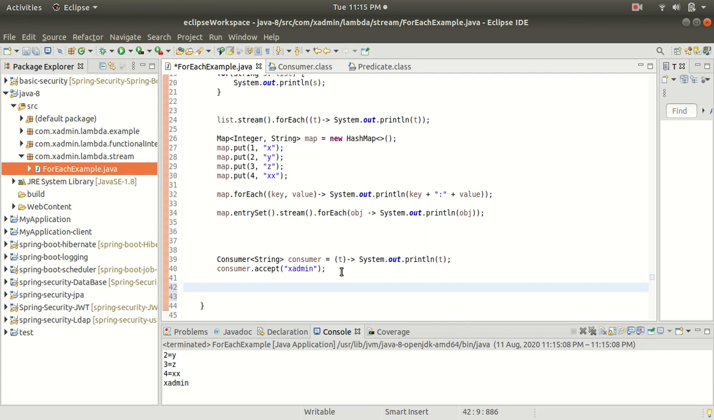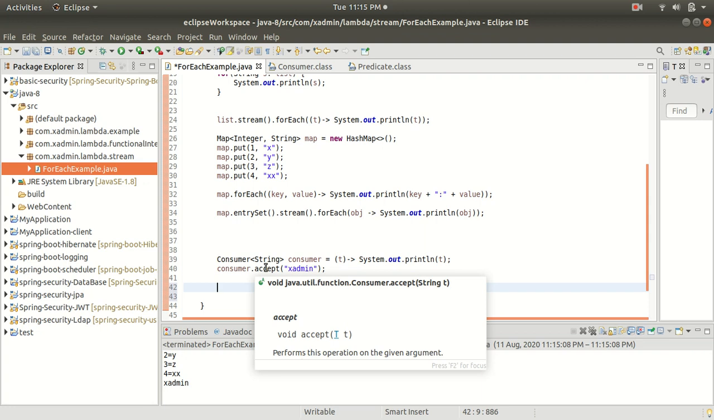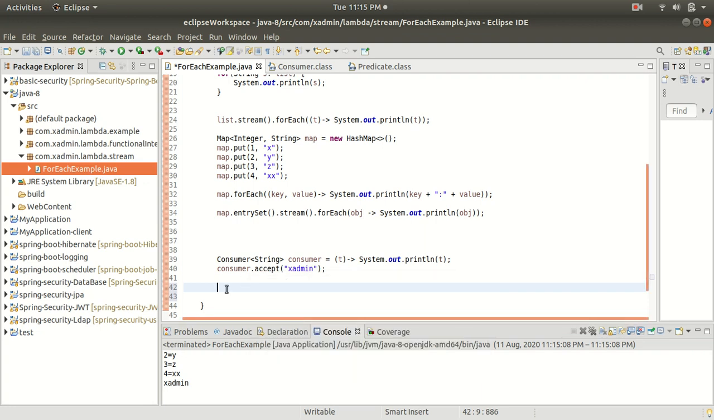In the same way, the forEach method works internally. It simply iterates over our list, and inside the iteration it invokes the consumer dot accept method. We have overridden that method, so that is why it prints our list one by one in the console.